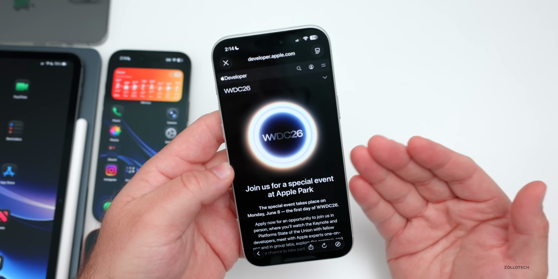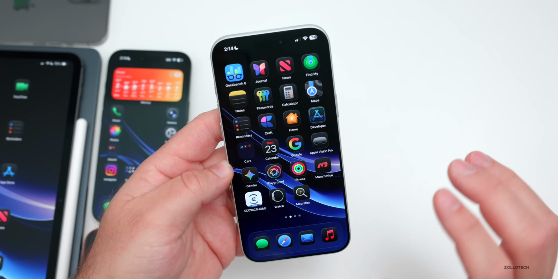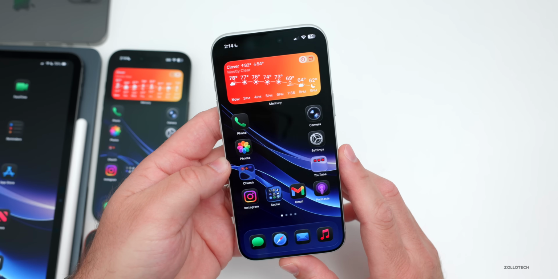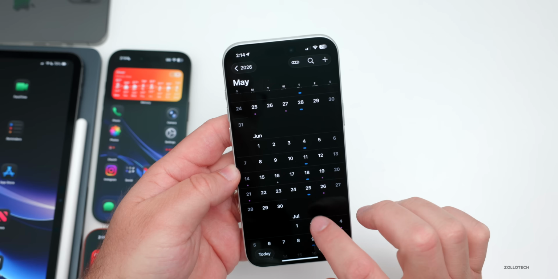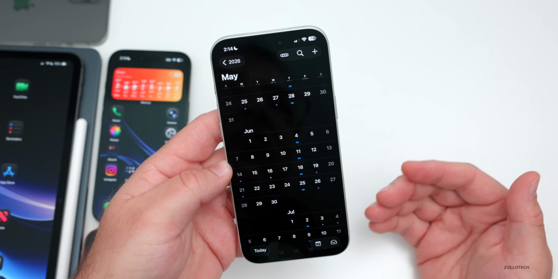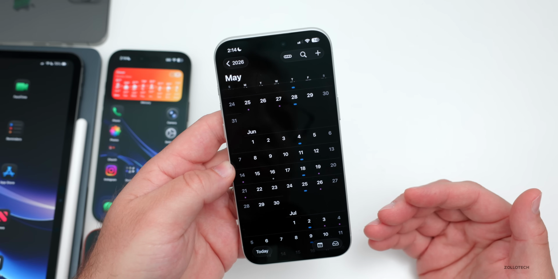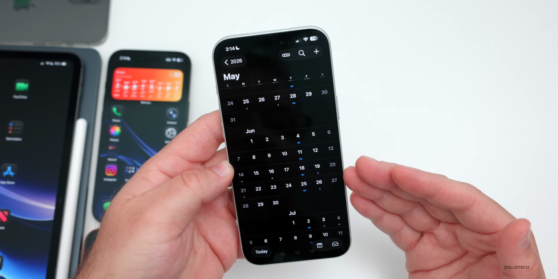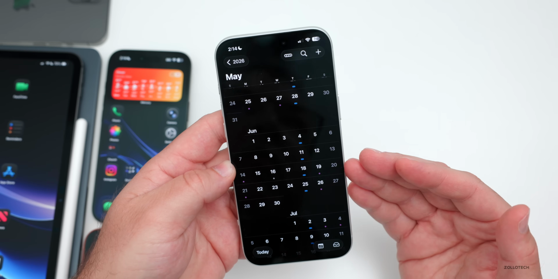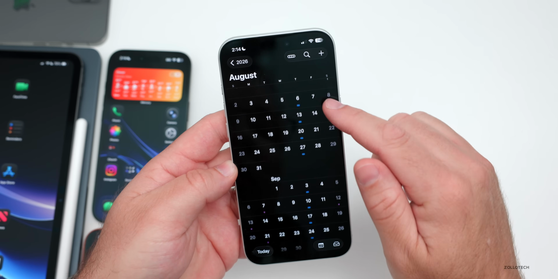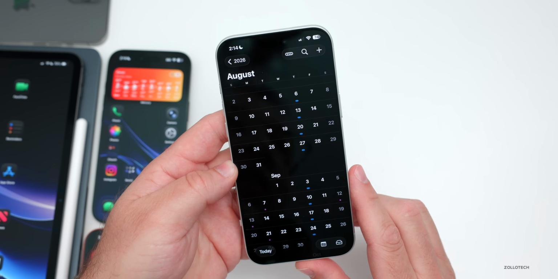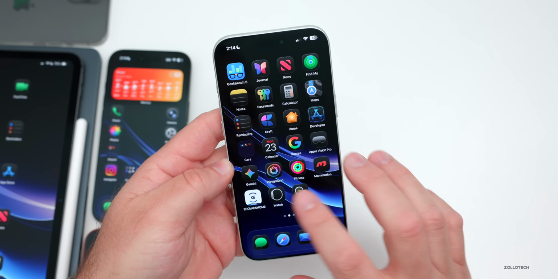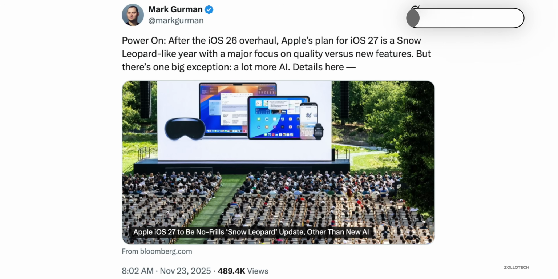Now, as far as releases and what we can expect, typically after the keynote, when it takes place at 1, usually a couple hours later, they'll push out iOS 27 Beta 1. So usually we can expect that after the event date, on June 8th, we'll see the first beta. Then we'll see another beta a couple weeks later, and then later than that, we'll see a public beta release. That usually takes place toward the end of June or early July. We'll have a public beta, and then betas all throughout the summer with a public release in September, usually around the iPhone 18 launch. Now, as far as what we can expect with iOS 27, like I mentioned already, it's more of a refinement update according to recent leakers.